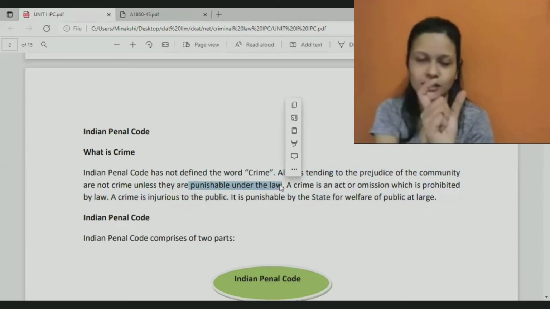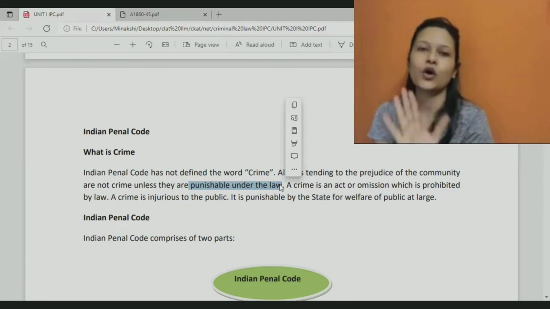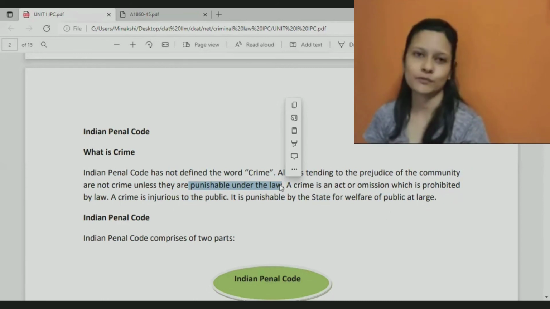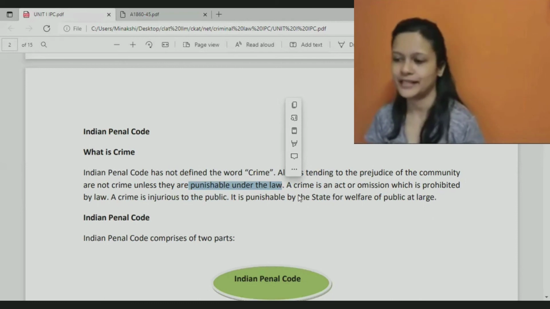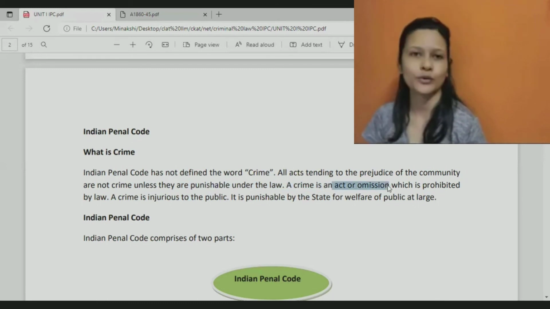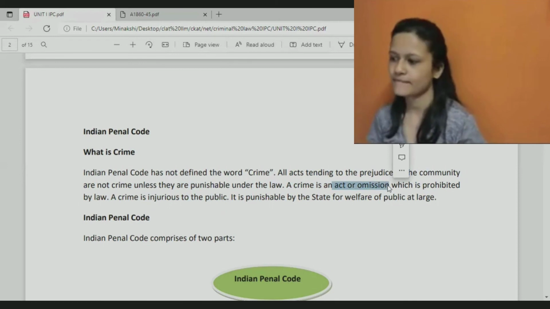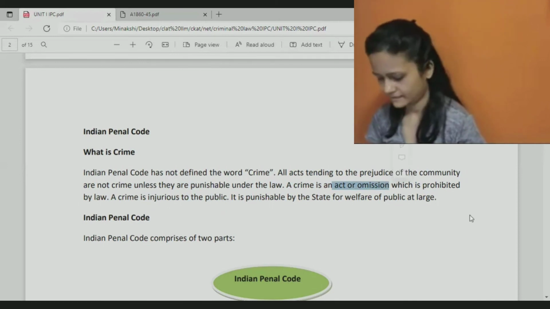Some provision is given, punishment is given, and we are not following that provision. We are not respecting that provision. That is nothing but crime, as simple as that. So crime is an act or omission. Now, what is act or omission? What is act? Act means law passed.